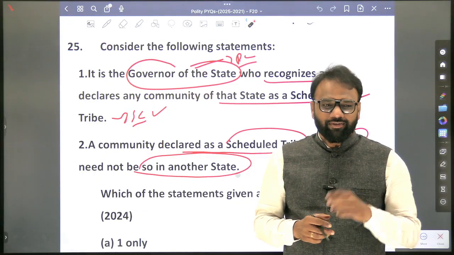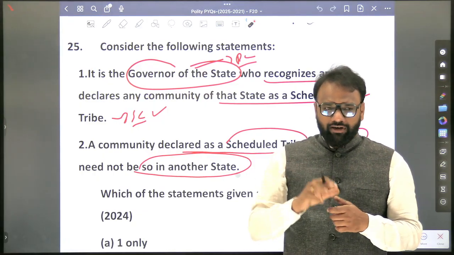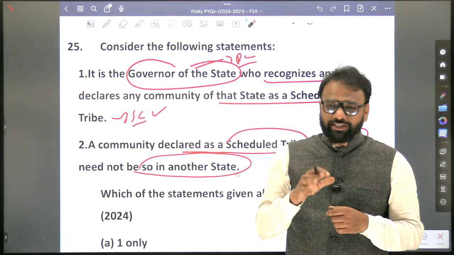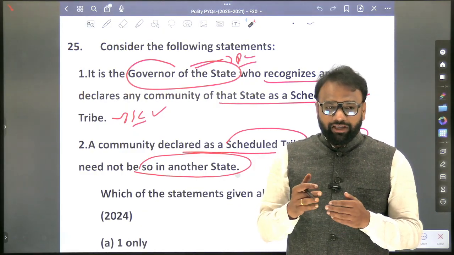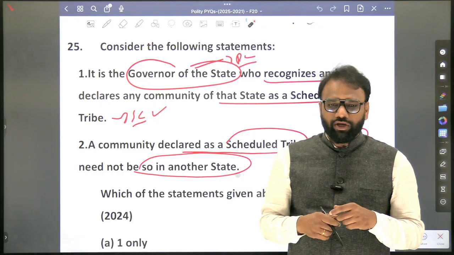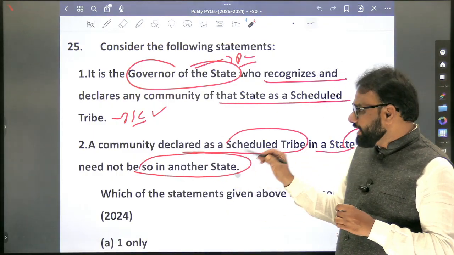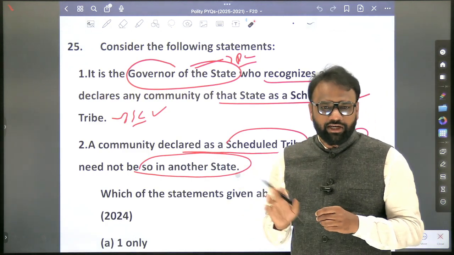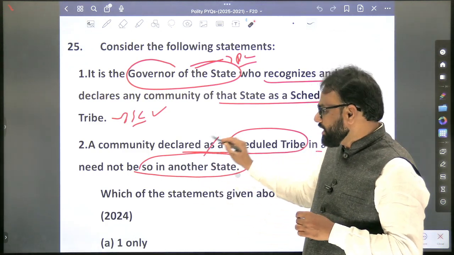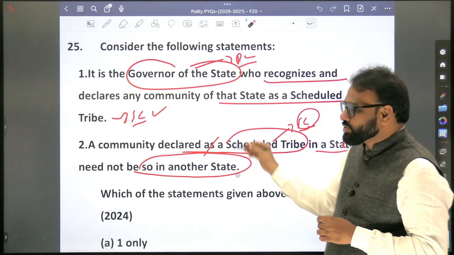Okay. So again, when we go to the deeper level, for example, if any kind of atrocities have been committed, then it will be different. But can you enjoy the power of reservation in another state? No. A community declared as a scheduled tribe in a state need not be so in another state. Very important. Similarly, a community declared as a scheduled caste in one state need not be so in another state.